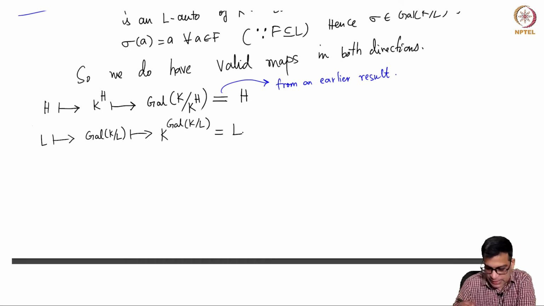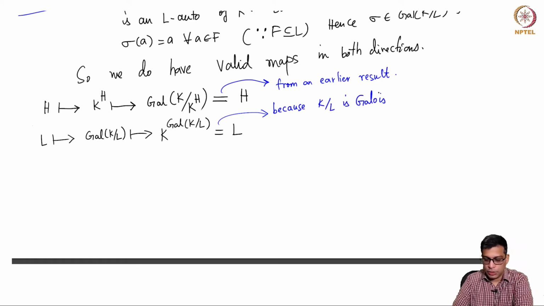And this is L, and this follows because K over L is Galois, right? K over L is Galois, so K power Galois K over L is L. This is also recalled in that list of formulas that I wrote in the previous video. So K power Galois K over L is L.